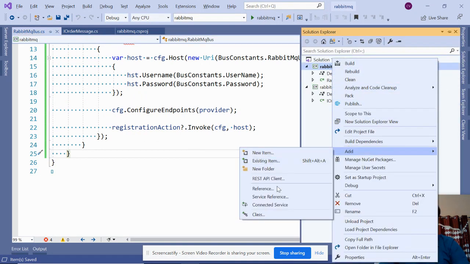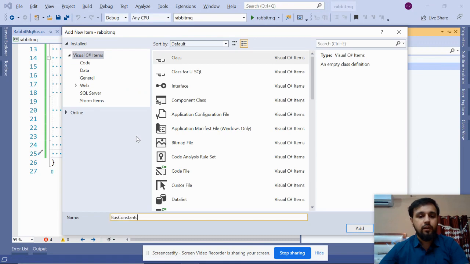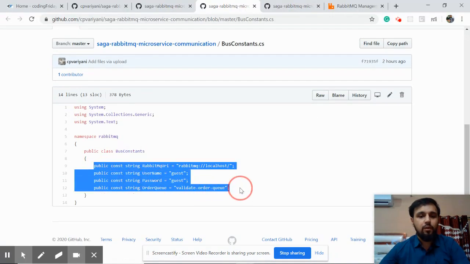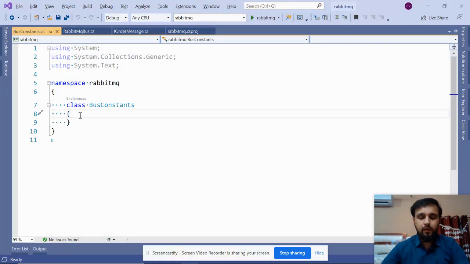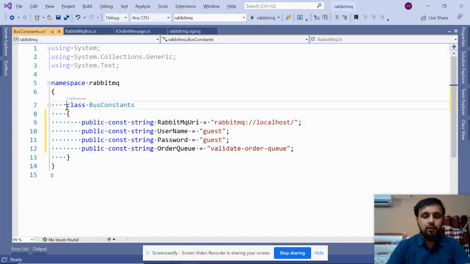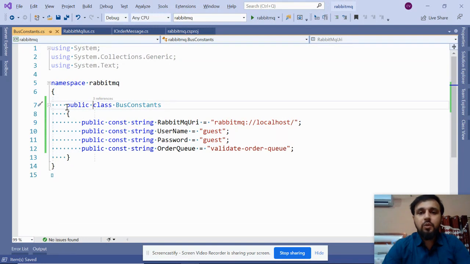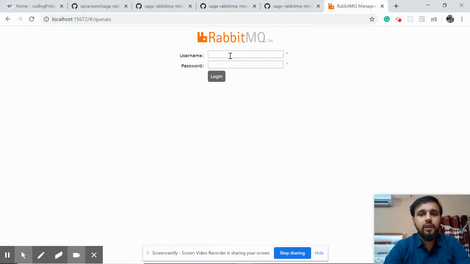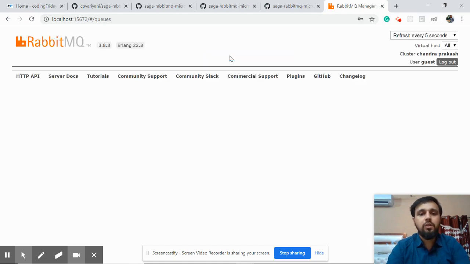Right click, add new class, enter the constants. We have the constants. Copy these, paste it here. So when I last time configured our RabbitMQ server, this is the URL, localhost, which is the default one, and guest and guest are the username and password for this website. If I just log in with guest and guest, I'll be able to log into this.